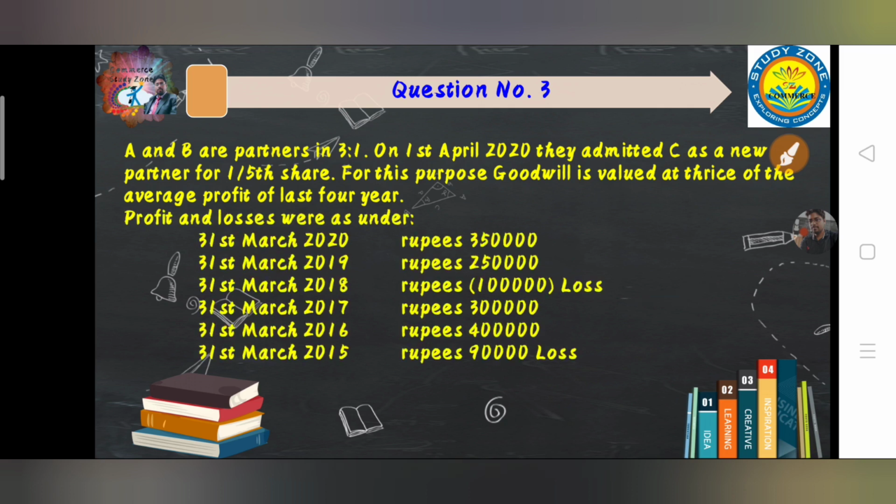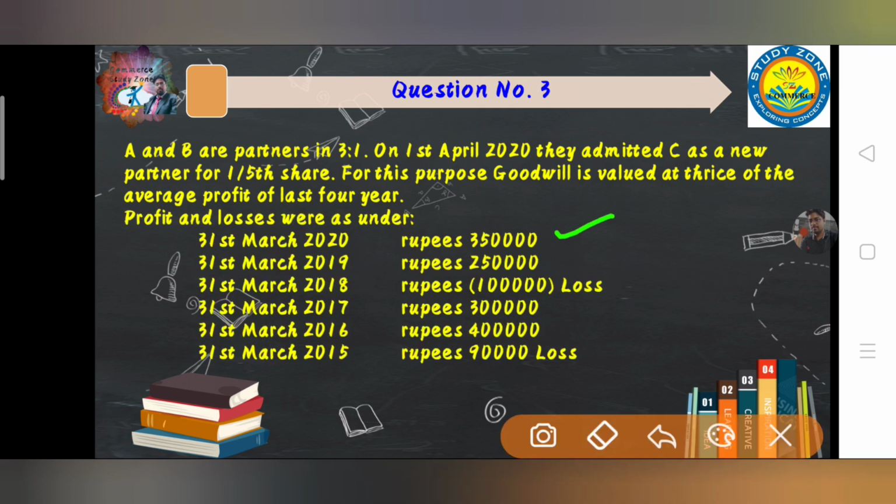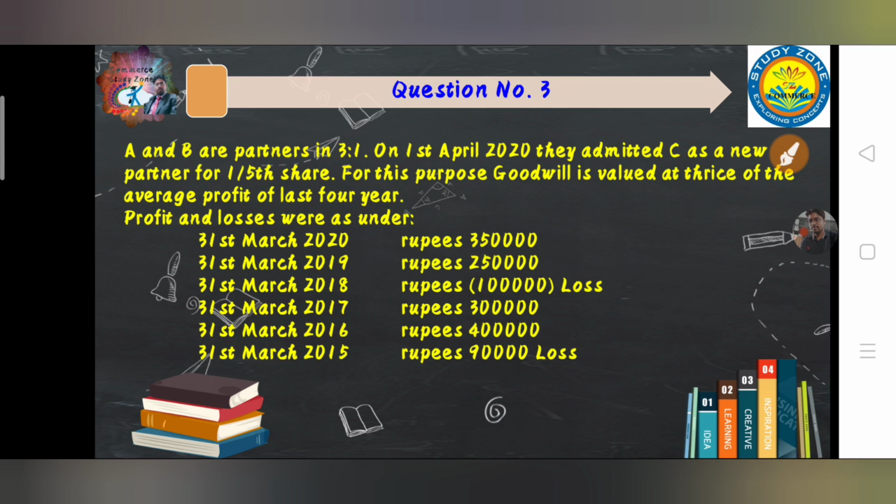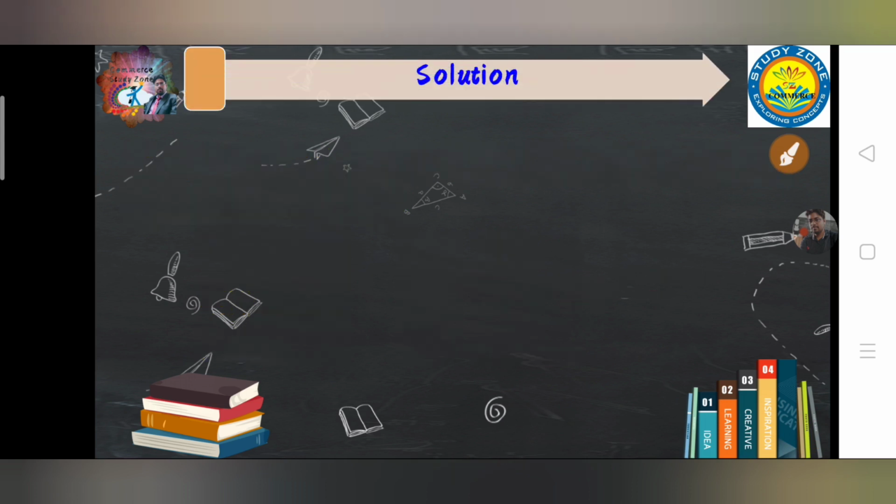And the next details are profit and losses of how many years? 1, 2, 3, 4, 5, 6. Again 6 years are given, but the main thing is that we have to consider the average profit of the last 4 years, only 4 years, but it is given for 6 years. So we have to consider only 4. We have to eliminate 2. What will be the formula? I have taken it in the next section, the solution part.